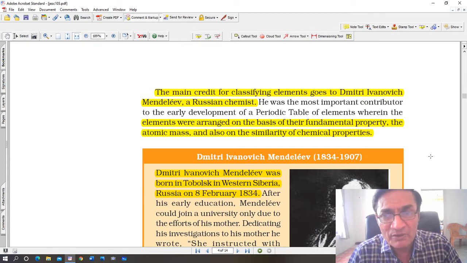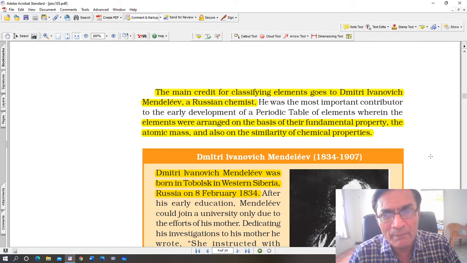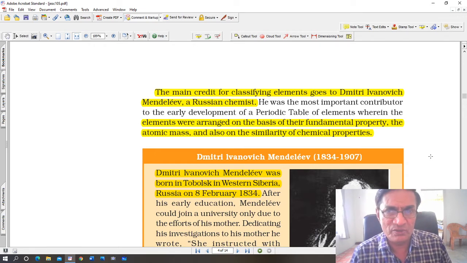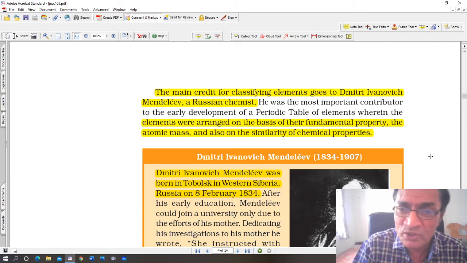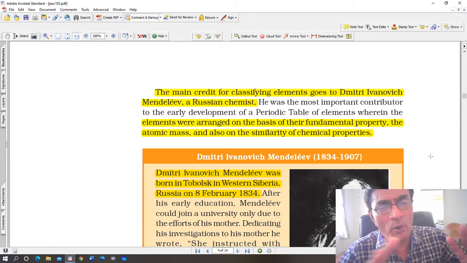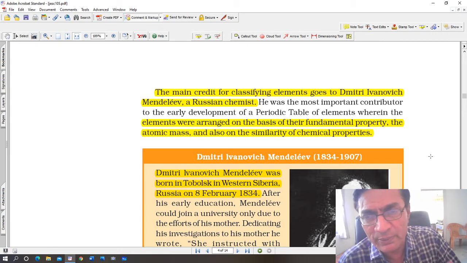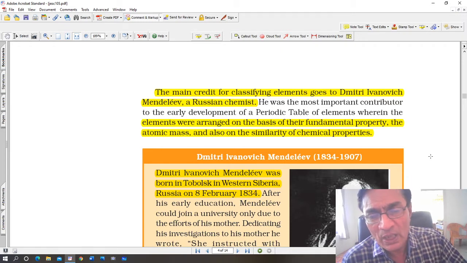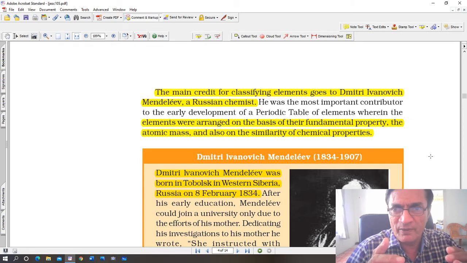Although we study Mendeleev because of his contribution and because he made the earliest classifications, the process is important, how he did it. What he did was he arranged elements in a whole table on a wall. At that time there were 63 elements. These 63 elements, he made small cards with cardboard or anything.